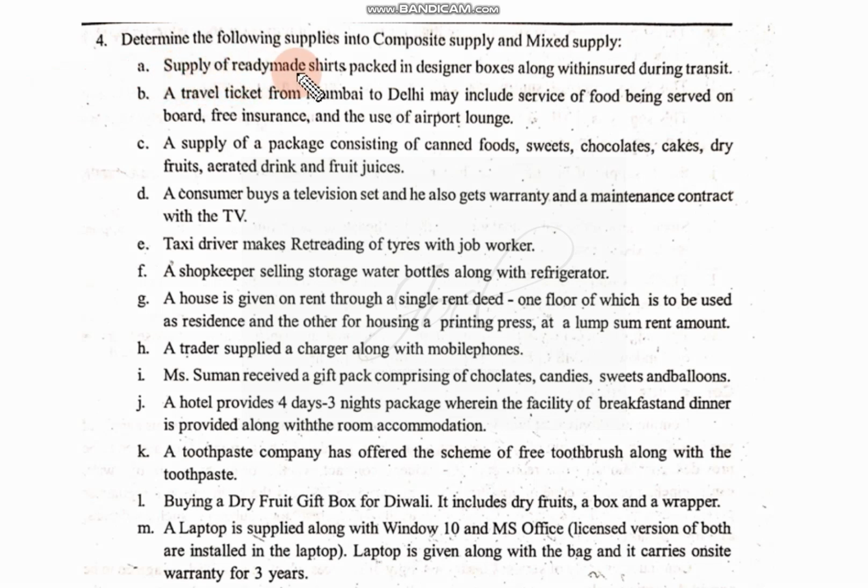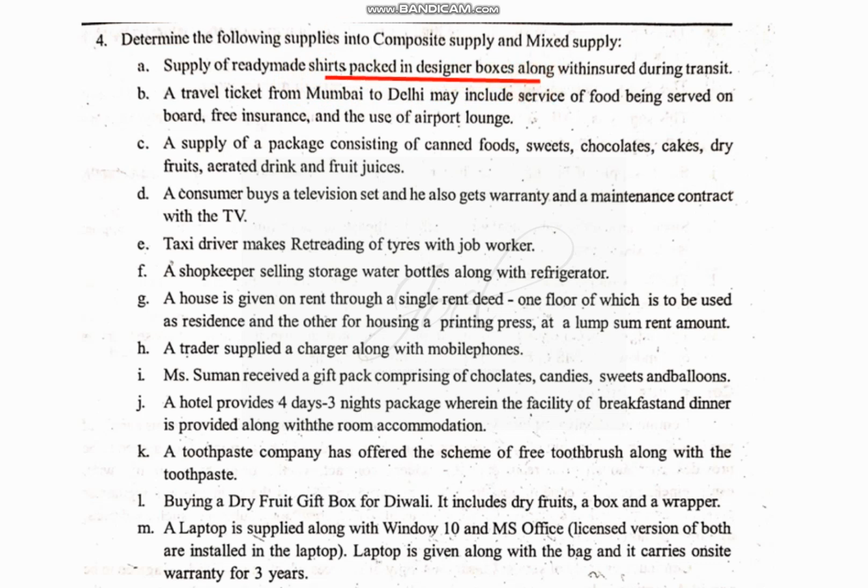First one, supply of ready-made shirts packed in designer boxes along with it during transit. So now what kind of supply is this? Ready-made shirts are supplied packed in designer boxes.